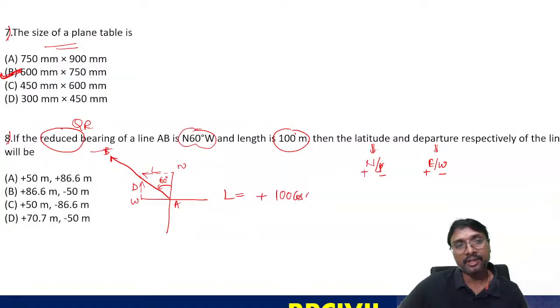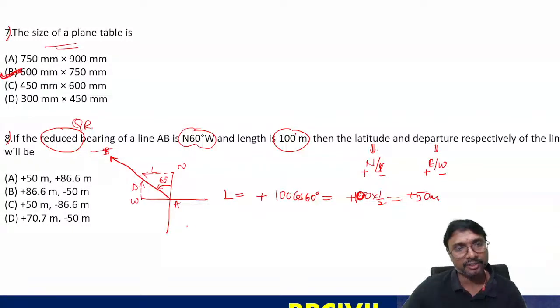So latitude is plus 100 cos 60, and cos 60 is nothing but sin 30, which is 1 by 2. So plus 100 into 1 by 2, that is plus 50 meters is the latitude you are getting.